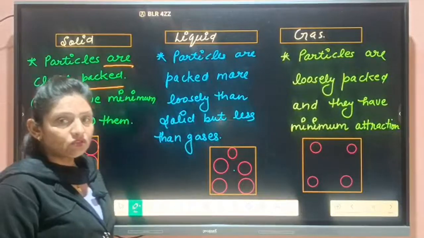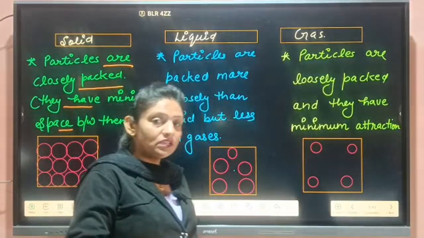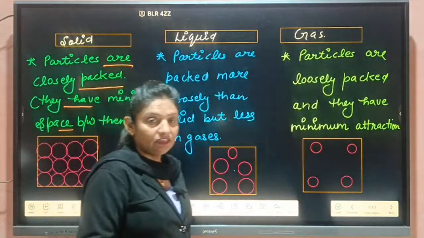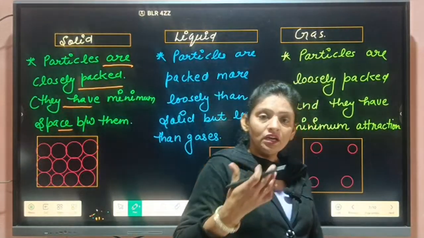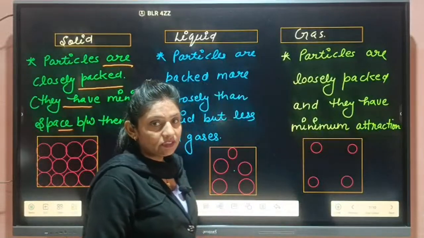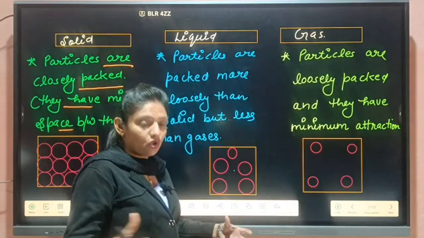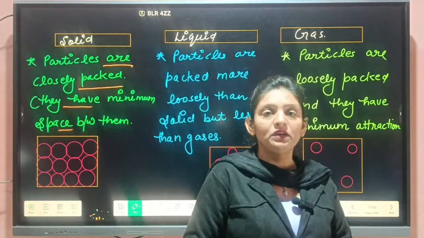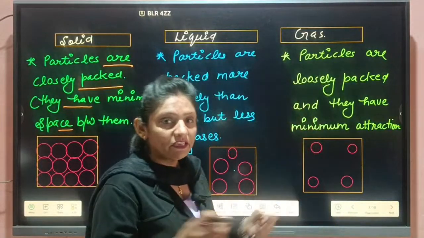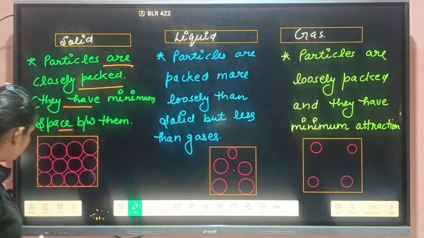If I talk about solids, students, they are hard and rigid. Why? Because in solids, particles are closely packed, which means they have minimum space between them.